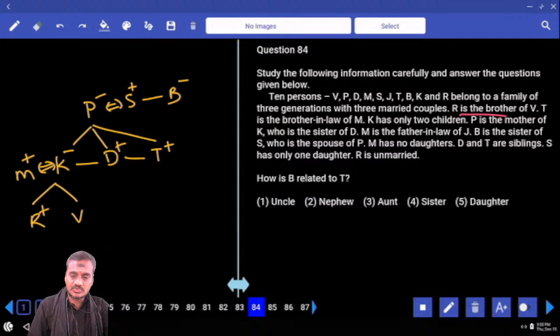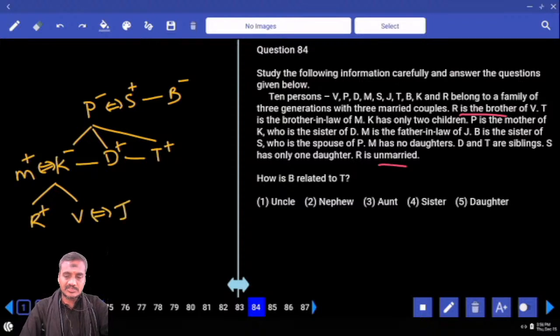K has only 2 children. P is the mother of K. And K is the sister of D. And M is the father-in-law of J means now between R and B, 1 person should get married. And R is unmarried, as given. Hence J and V must be married to each other. M is the father-in-law of J. And B is the sister of S. S is the spouse of P. M has no daughter. Hence V is also a son. And J is the daughter-in-law.